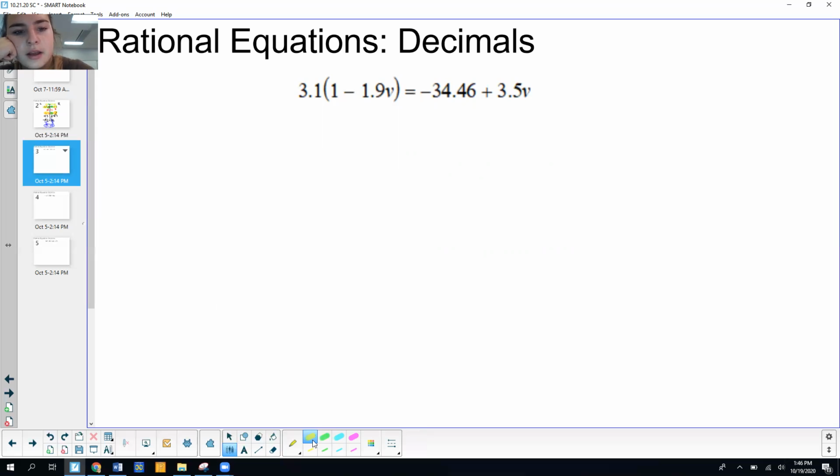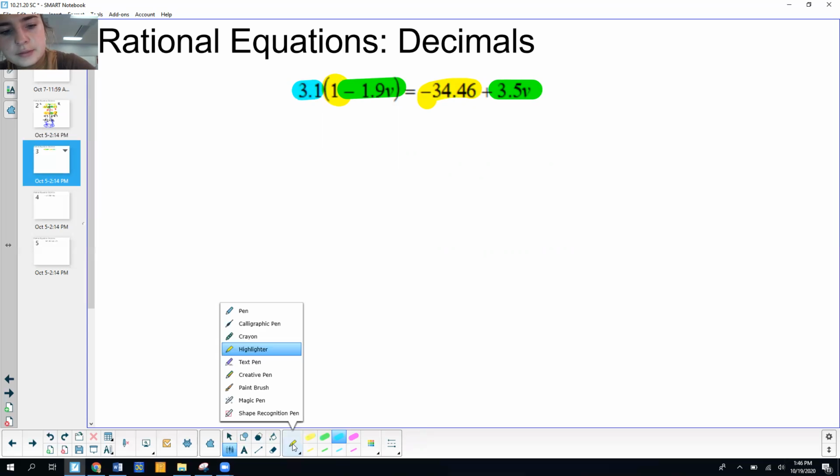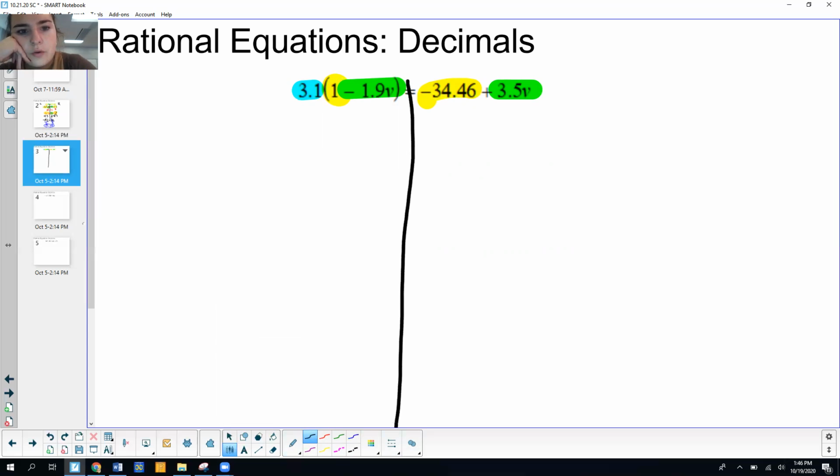So I'm going to highlight all of my constants. I'm going to highlight all of my variables. And then that 3.1 in the front, that's a little bit different, and we'll talk about why. So I'm looking at the left side before I look at the right side. So the left side, I'm thinking, can I simplify anything?